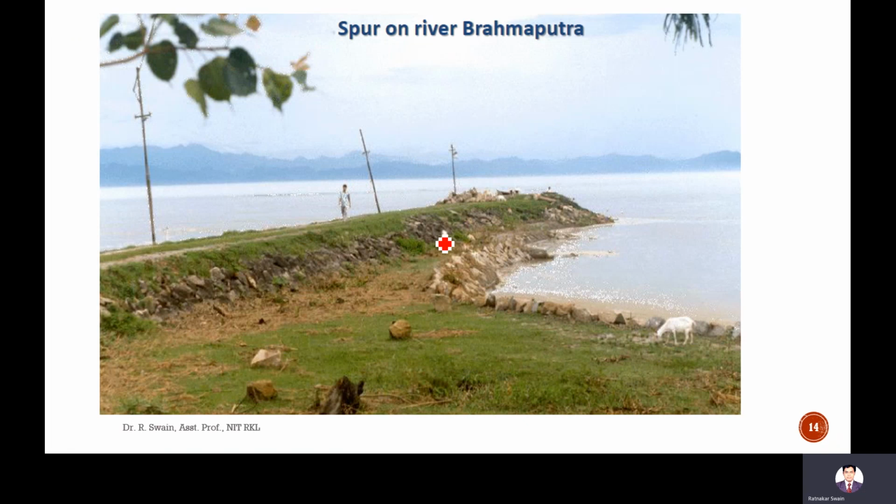Spur on the river Brahmaputra. Here you can see an example spur in the Brahmaputra. If we will not provide these spurs, then the flow will occur in this direction. So there may be villages or some living areas here. So that may be destroyed due to the erosion. That's why the spurs are provided just to divert the flow in this direction, so as not to erode these places.